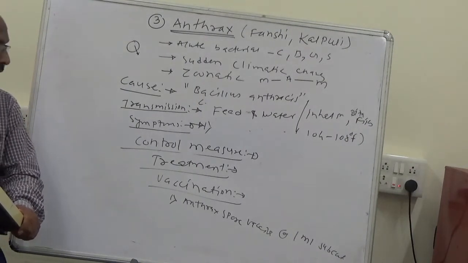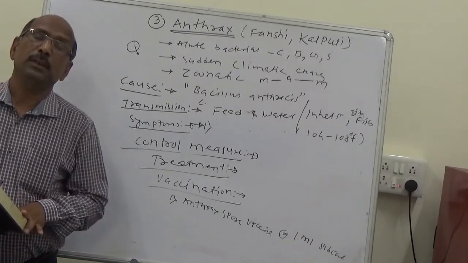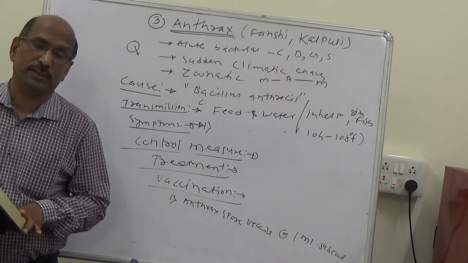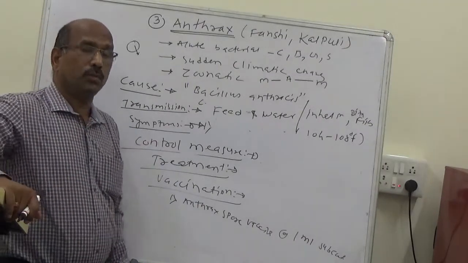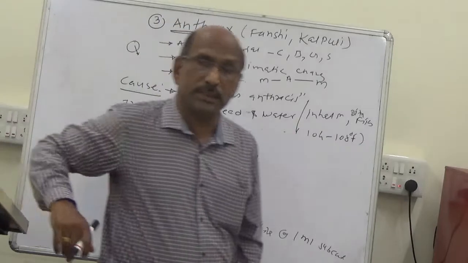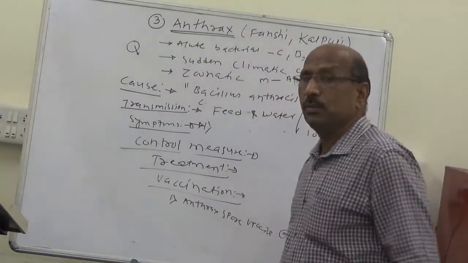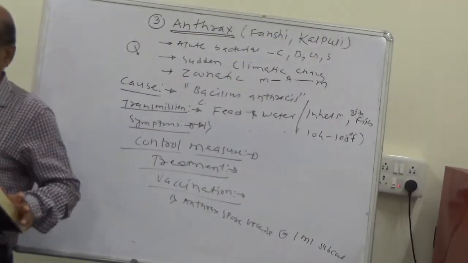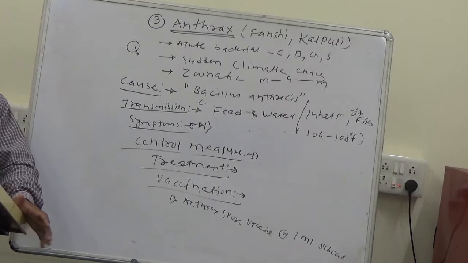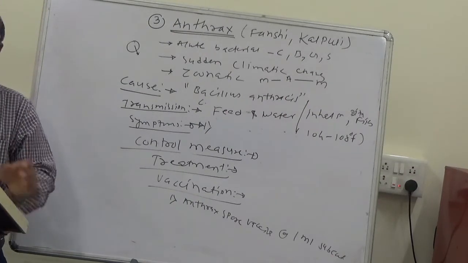After giving the vaccination, immunity develops in 2 to 3 weeks, and it remains for 1 year. So this completes the third disease, that is anthrax.